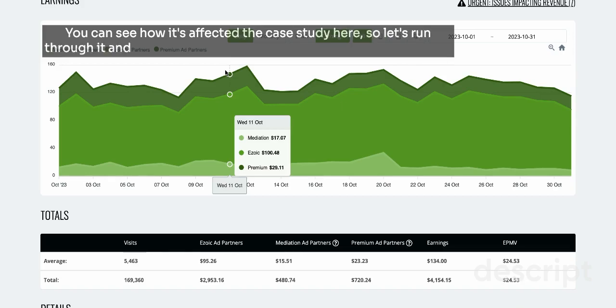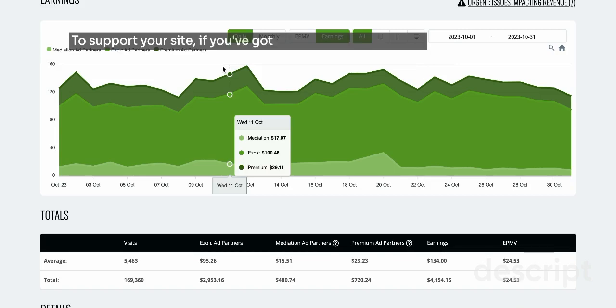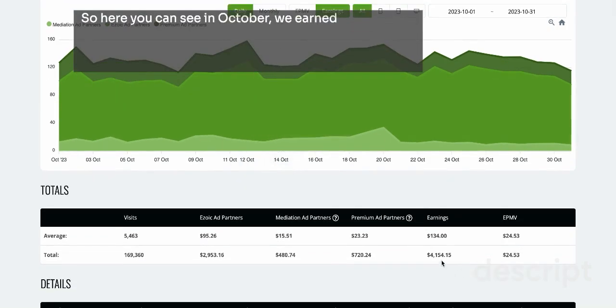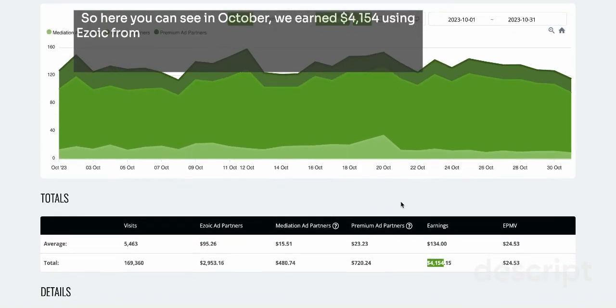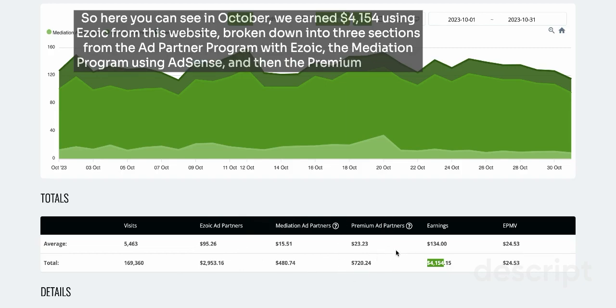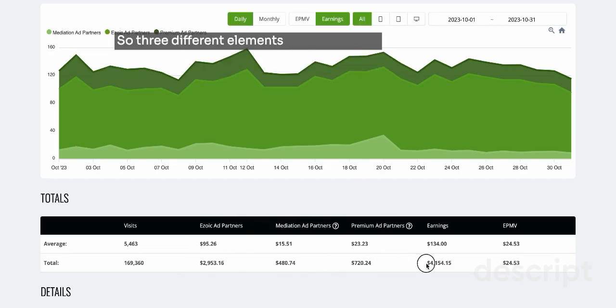So let's run through it and we'll try and give you as much information as we can to support your site if you've got a site with similar issues. Here you can see in October we earned $4,154 using Ezoic from this website, broken down into three sections: the ad partner program with Ezoic, the mediation program using AdSense, and then the premium program. So three different elements built up to that.